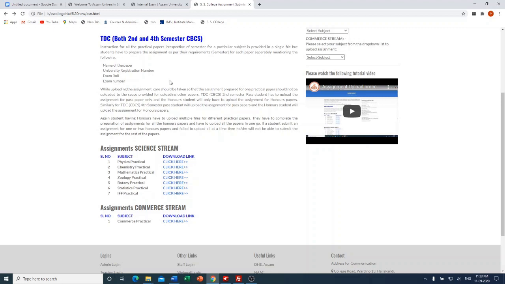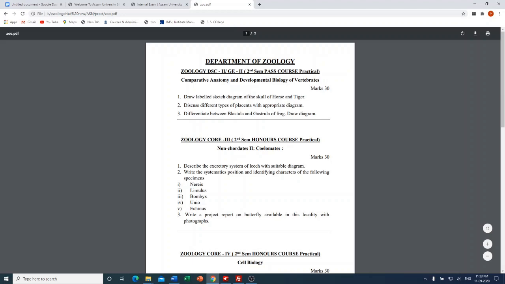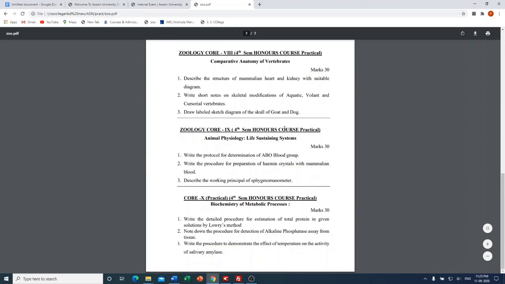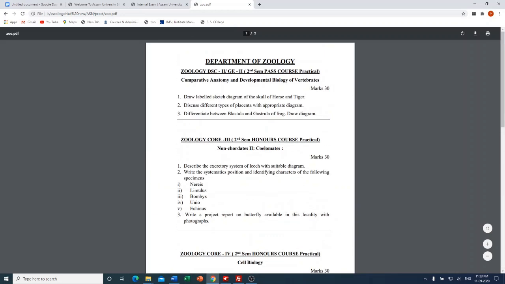After that, you have to select your subject from the list. For example, I am selecting here the zoology practical. Here you can see that all the questions or all the instructions are actually provided in a single file, but you have to answer as per your course and as per your standard.